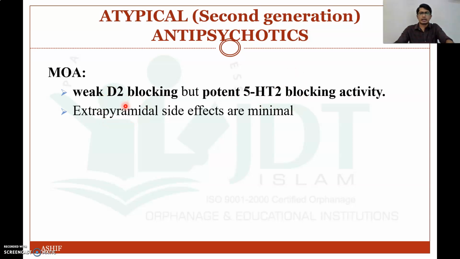So it will not produce extrapyramidal side effect. That is the important thing in second generation antipsychotics.